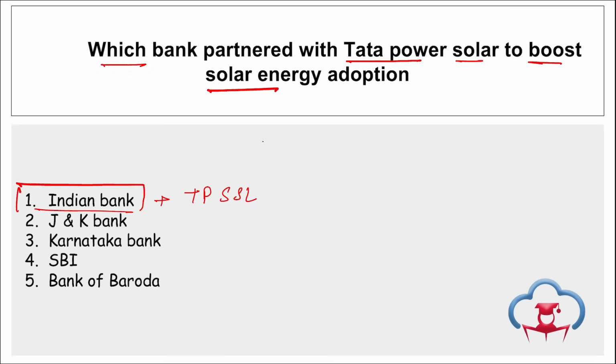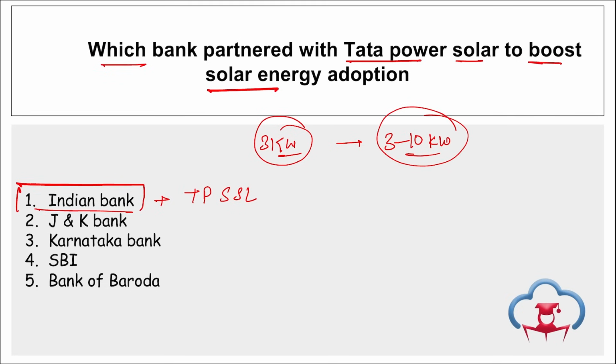The aim of this strategic partnership is to support families under the Pradhan Mantri Surya Ghar Muft Bijli Yojana for installation of solar rooftop up to 3 kilowatt, and extend their support for installations ranging between 3 to 10 kilowatt under the regular scheme. Remember, under this PM Surya Ghar Muft Bijli Yojana, residential consumers can avail a loan of up to 2 lakh rupees at an annual interest rate of just 7%.